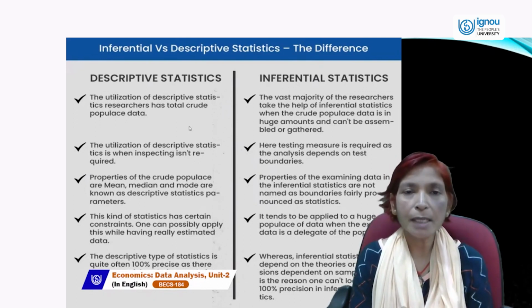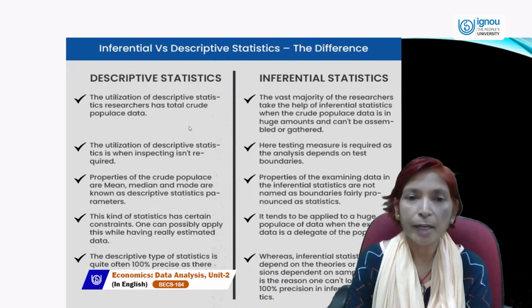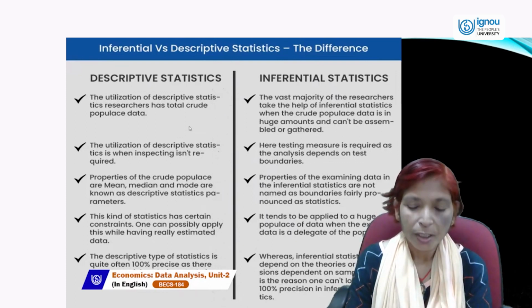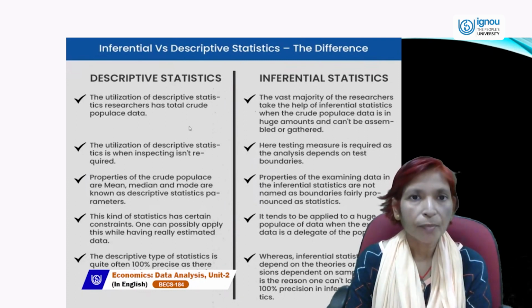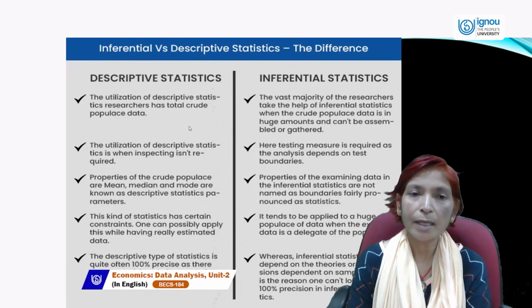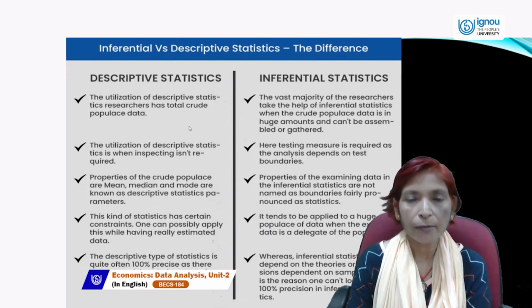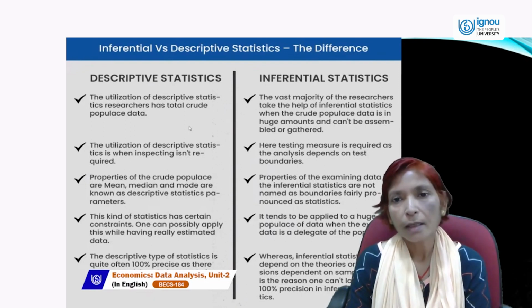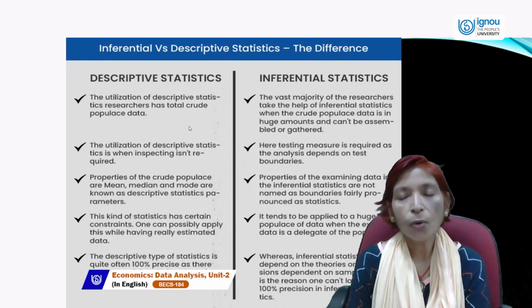So this is the basic difference between descriptive statistics and inferential statistics. Descriptive statistics mainly tells us how to collect data, how we can organize it and how we can summarize it with the help of the available data. But inferential statistics tells us how we can draw conclusions from the whole population.